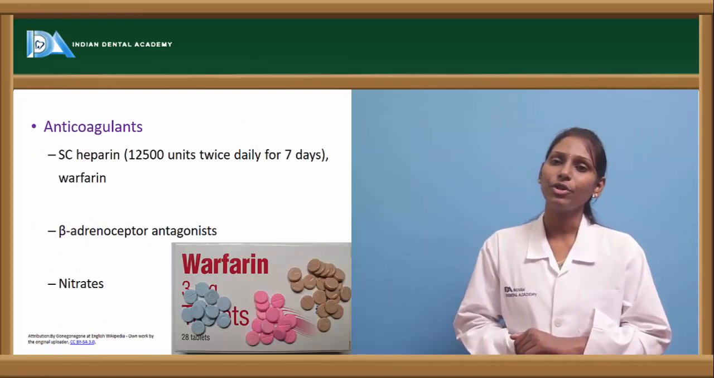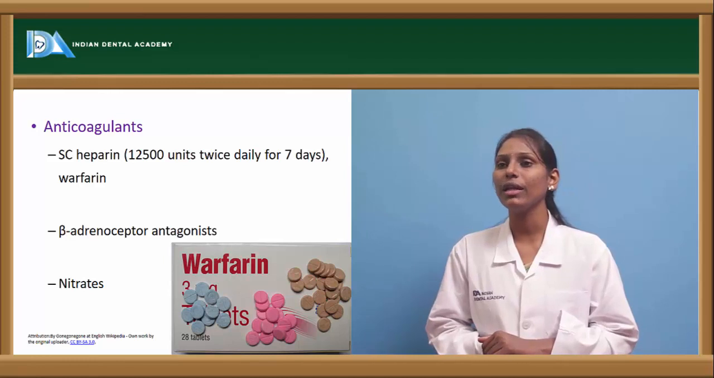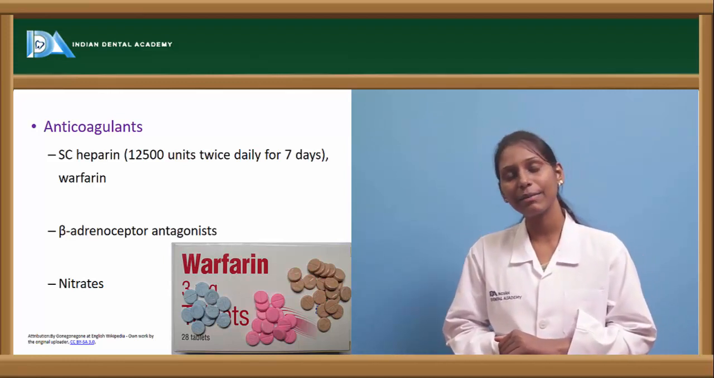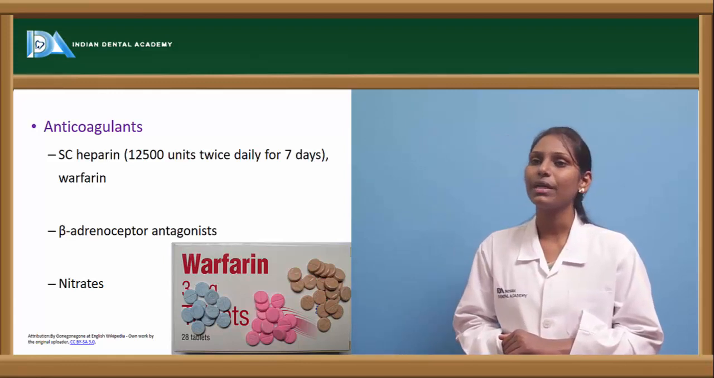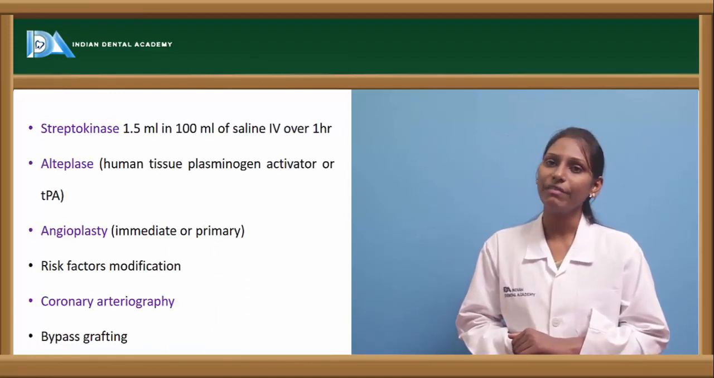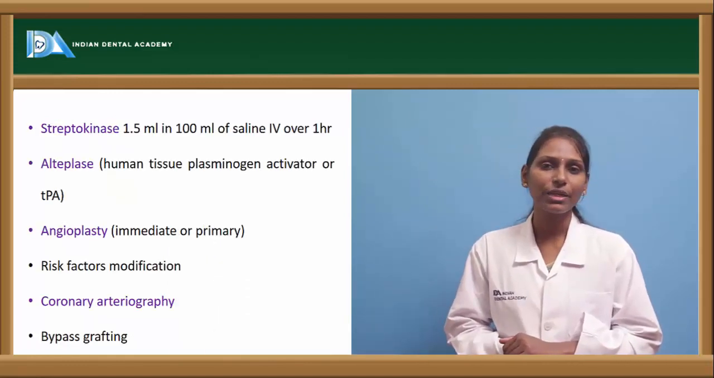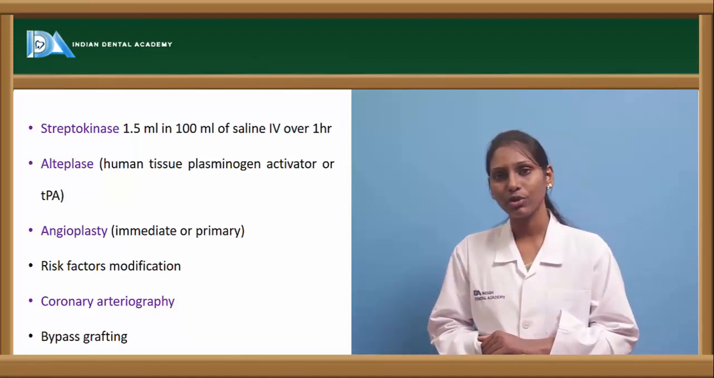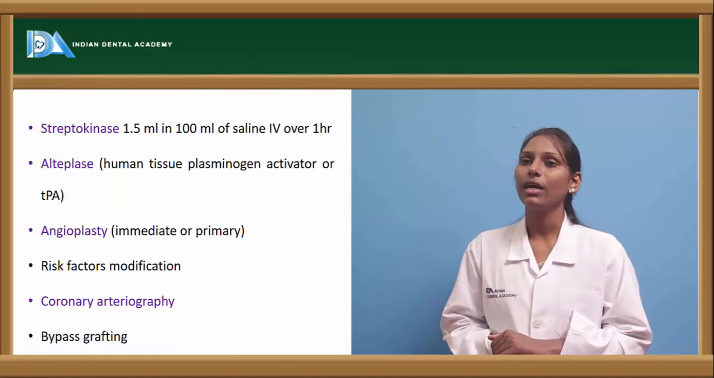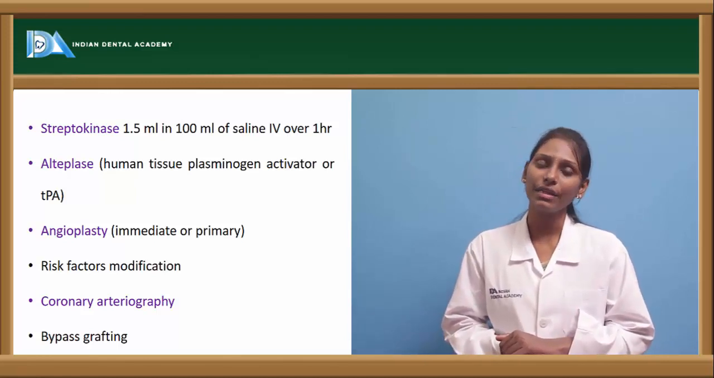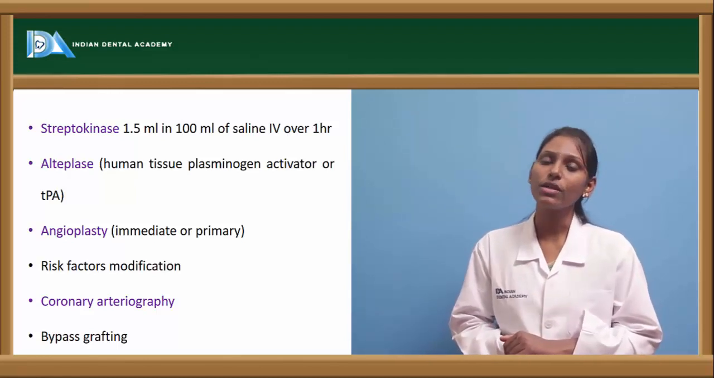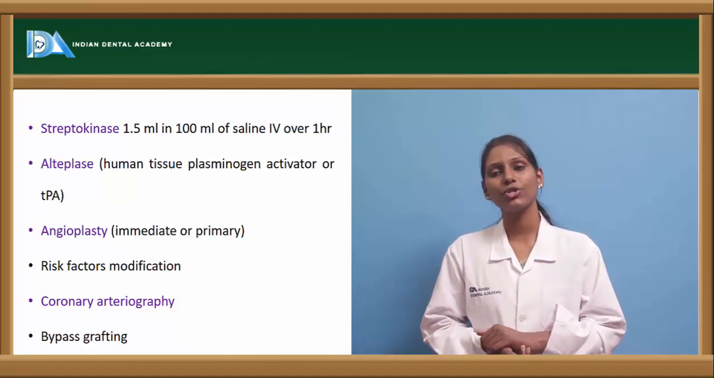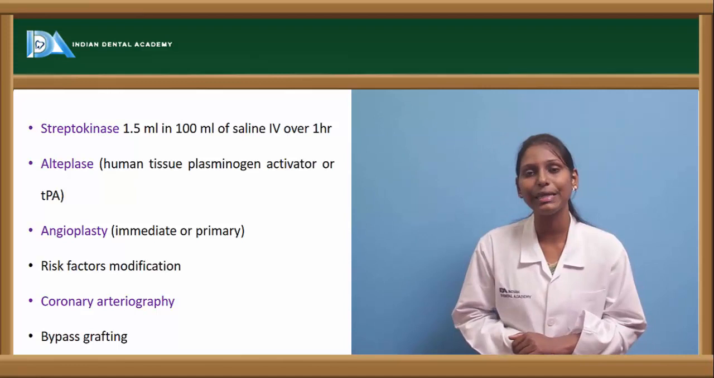Anticoagulants such as subcutaneous heparin, which is about 12,500 units twice daily for 7 days. Warfarin can be given. Beta adrenoreceptor antagonists can be given, and various nitrates, that is GTN, can also be given in these cases. We also have other drugs such as streptokinase, which is 1.5 million units in 100 ml of saline given IV over 1 hour. And we also have alteplase. Alteplase is human tissue plasminogen activator, that is TPA.